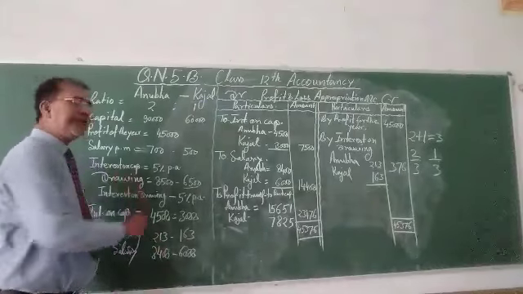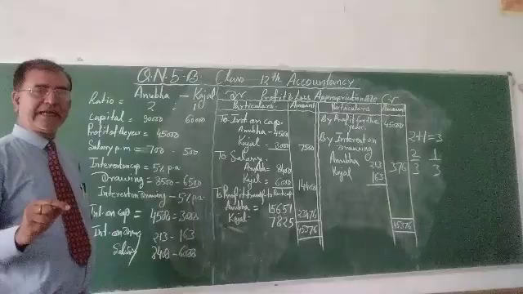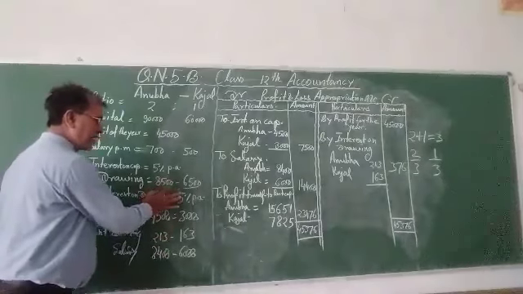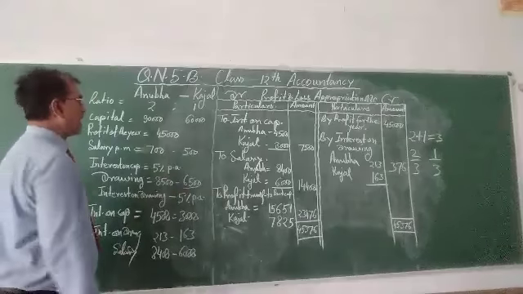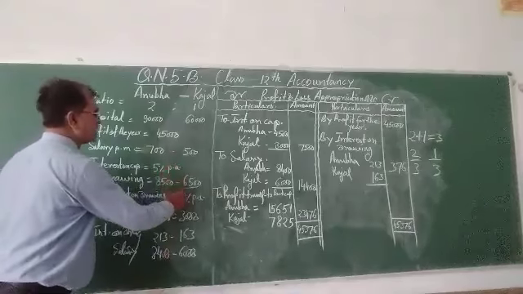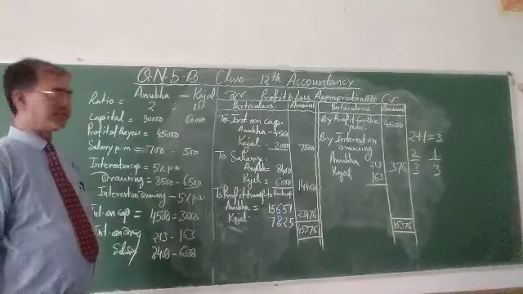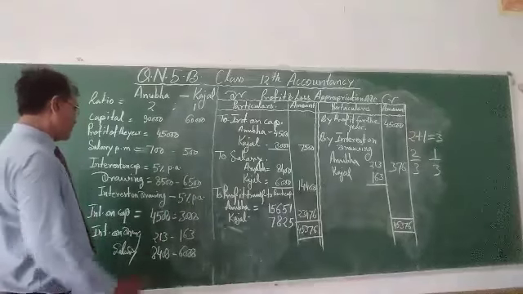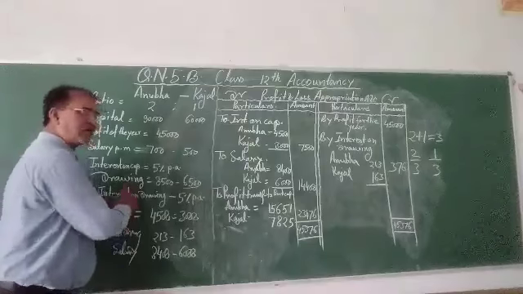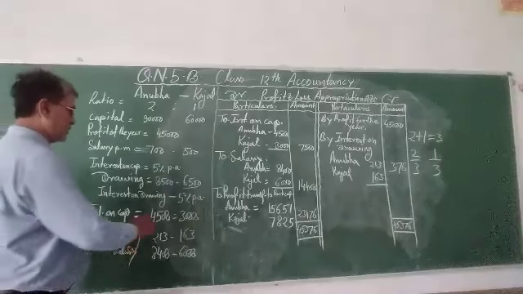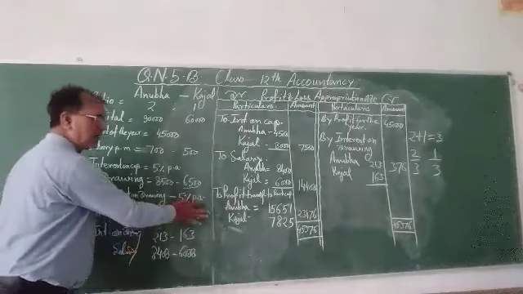Drawing of the year. During the year, Anubha withdraws 8,500 and Kajal withdraws 6,500. The rate of interest on drawing given in the question is 5% per annum.